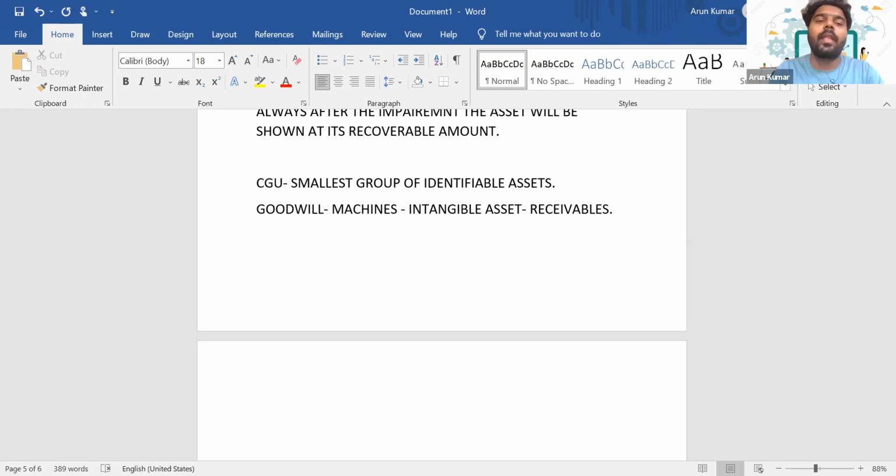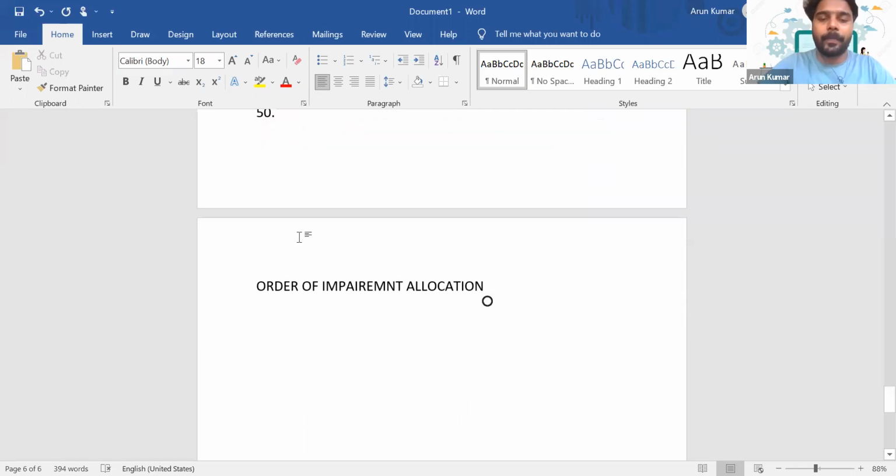Now the question is, how will you allocate that impairment loss? Let's say there is an impairment loss of 50, where will I charge it? Will I charge it to goodwill, or to machines, or to intangible asset, or to receivables? So we'll do this allocation. We'll do the order of allocation. The order of impairment allocation to a CGU. So how will you allocate it?